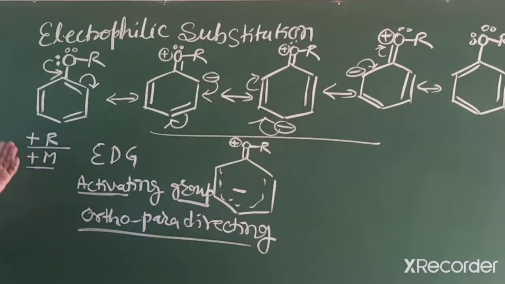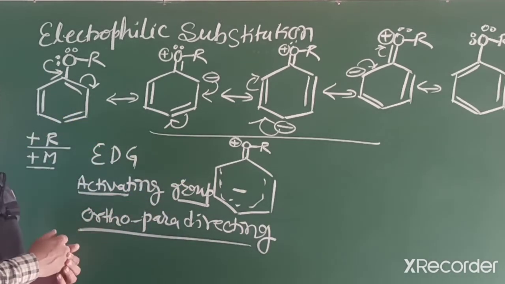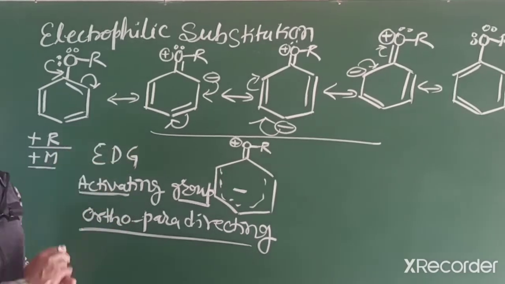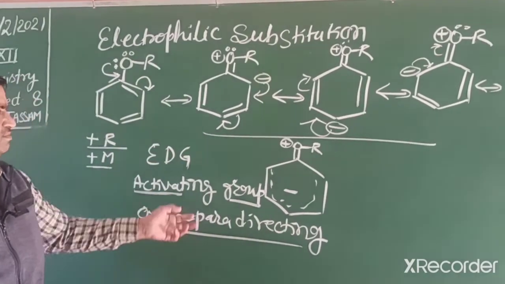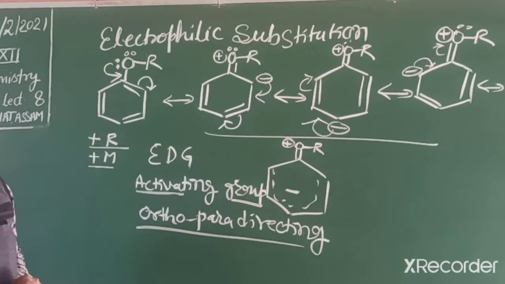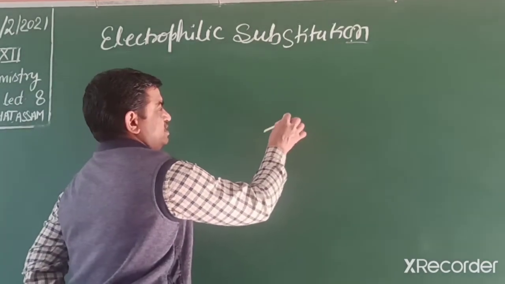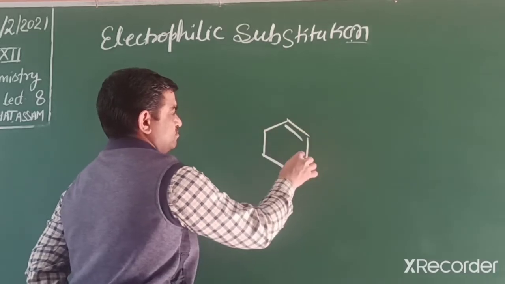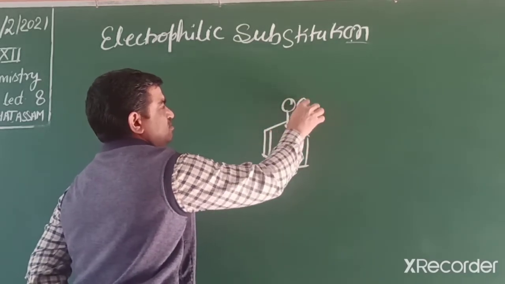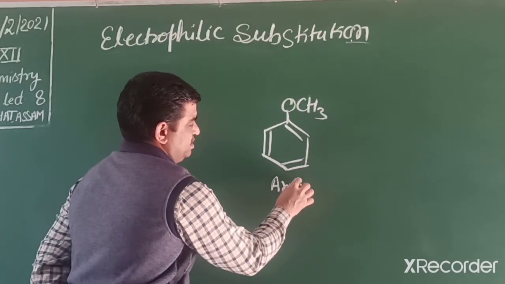So now we will discuss halogenation, nitration, Friedel-Crafts reaction. All reactions we can write, but if the medium is strong we get all the products, means all the positions are occupied. If weaker medium, then it occupies either ortho or para. So ethers are activating groups. If we write here ether as a particular example, methoxybenzene, or we can say anisole.